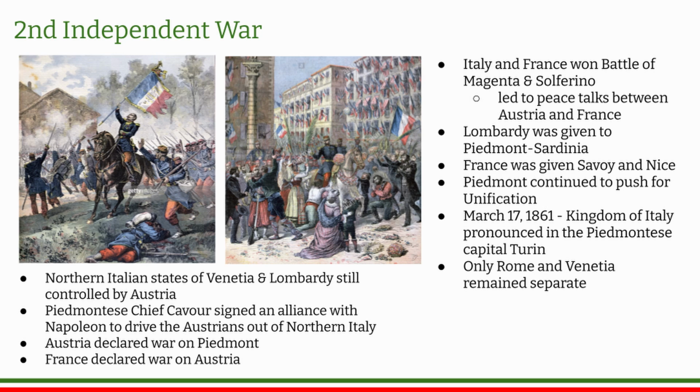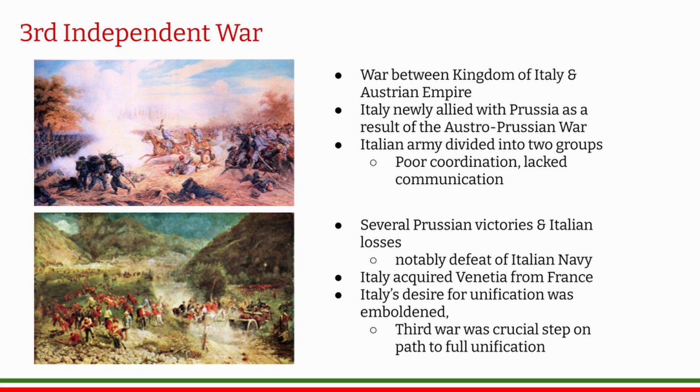On March 17, 1861, the Kingdom of Italy was pronounced in the Piedmontese capital Turin, and only Rome and Venetia remained separate. The Third Italian War of Independence was between the Kingdom of Italy and the Austrian Empire. Italy was newly allied with Prussia as a result of the Austro-Prussian War. The Italian army was divided into two groups but had poor coordination and lacked communication. The war went on with several Prussian victories and Italian losses. In the end, Italy acquired Venetia from France after it was given to France by Austria. Italy's desire for unification was emboldened, with the Third War being a crucial step on the path to full unification.